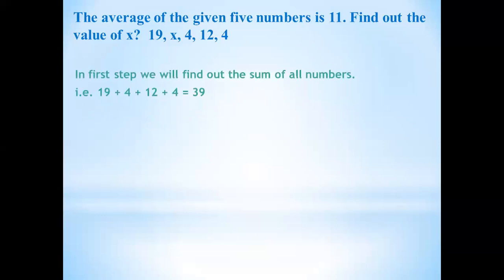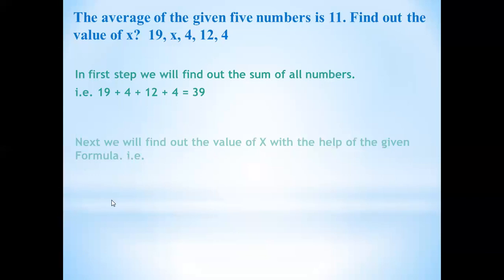Okay, what we will do in the first step? In the first step, we will find out the sum of all the numbers. The numbers are given. First, you will find out the sum of these numbers. Now there are 4 numbers given. One we have to find out. Although there are total 5 numbers, but 4 are given and one we have to find out. So, we will add all these numbers: 19 plus 4 plus 12 plus 4. And the sum is 39. Okay, this is the first step.